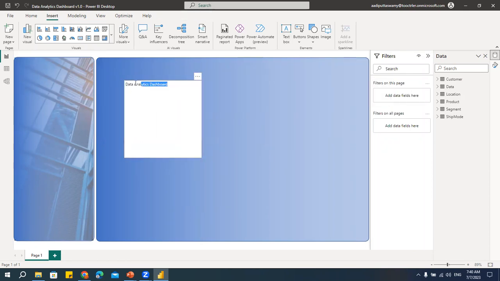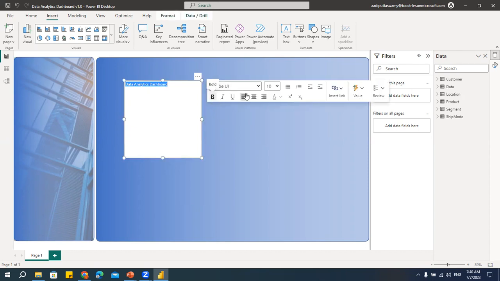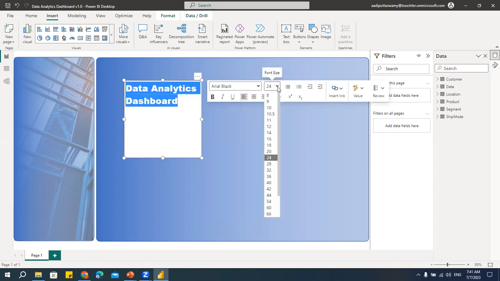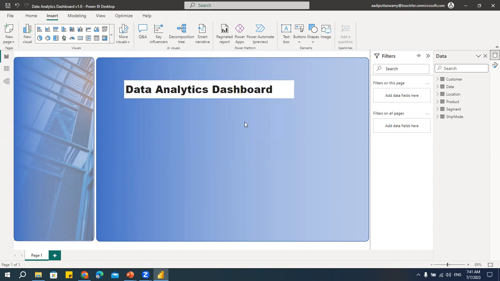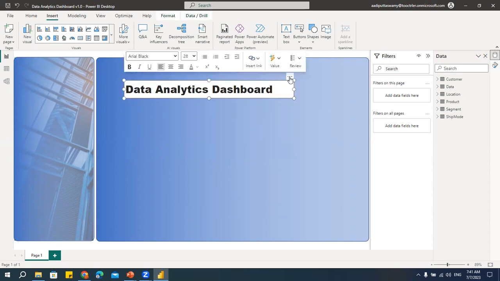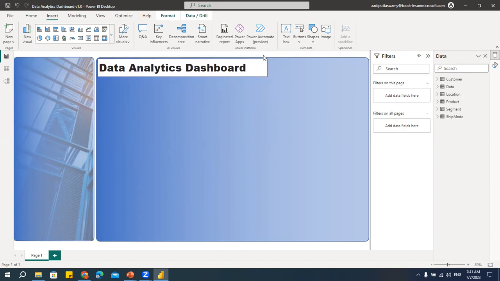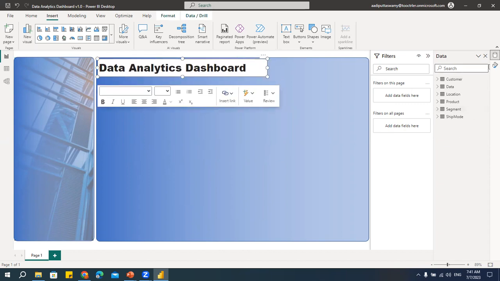Select, and then we have this format. Let's say I'll take this Arial Black, and then let's increase the size. Let's make it 28. Right. Okay. Now, if you think this is looking good, it's not looking good. So what I'll do, I'll take this and I'll keep it somewhere here. And what I'll do is I'll go to this format, and then we'll try to remove the background.